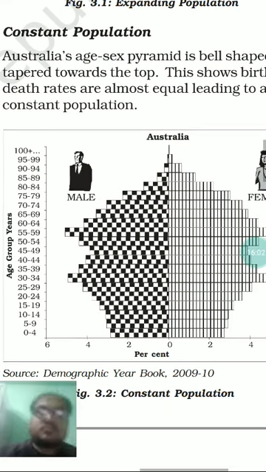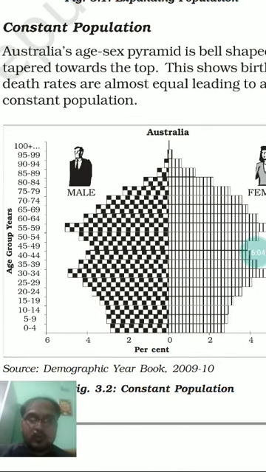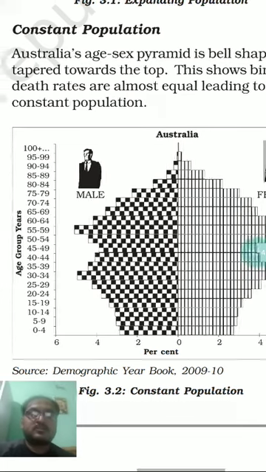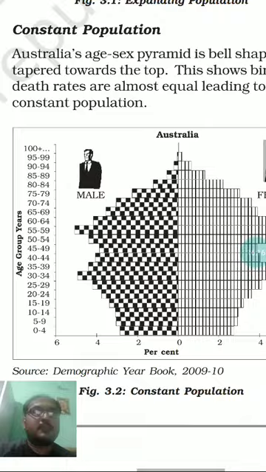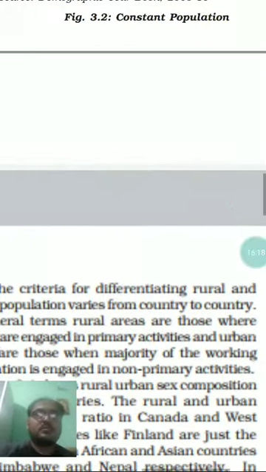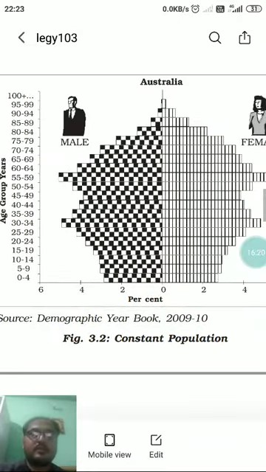Most of the developed countries that went for population reduction through a well-planned, well-proven process, like Australia and Canada, came under such constant population pyramid countries. So I think all the things are already clear here.